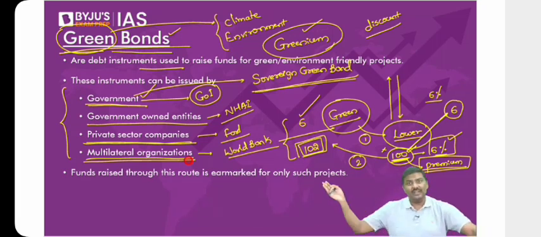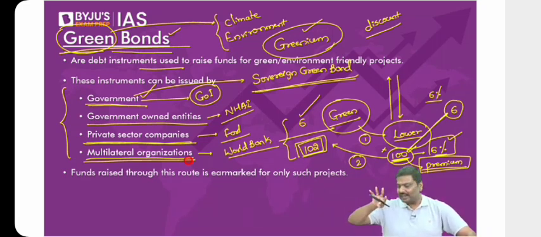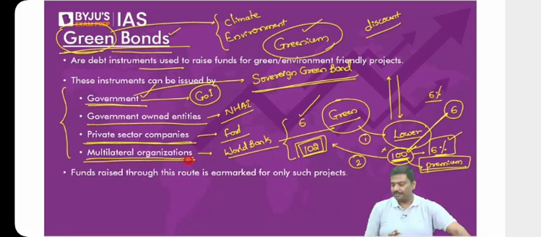Don't say that, sir, nobody will invest. There are investors, my dear. There's a lot of interest in green bonds now. The best example is the Indian government itself. They have issued 8,000 crore worth of bonds very recently. Done. So these are certain points regarding green bonds.